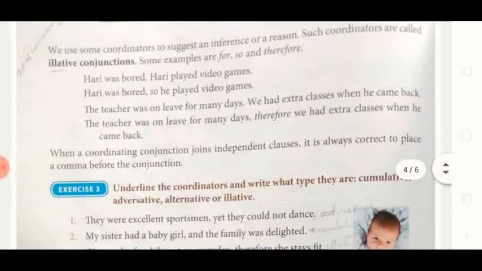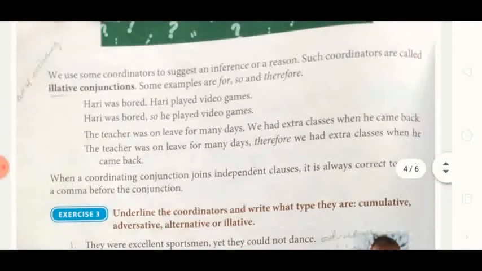Then we use some coordinators to suggest an inference or a reason. Such coordinators are called illative conjunctions, which suggest some inference or give out a reason. Hari was bored, Hari played video games. Hari was bored, so he played video games. Here it gives the reason why Hari played video games, because he was bored.